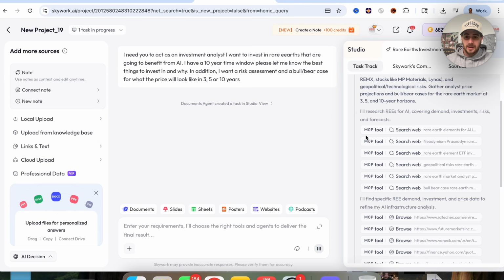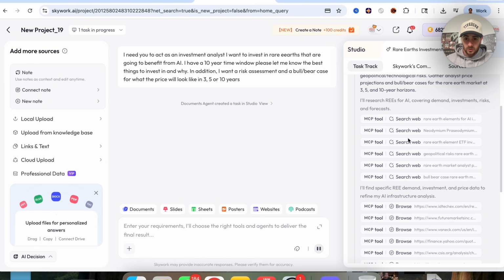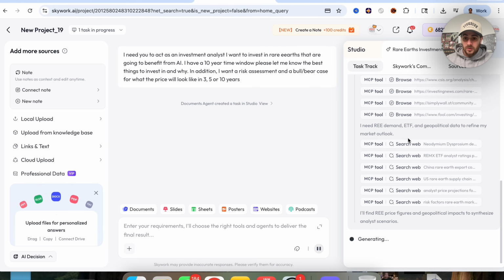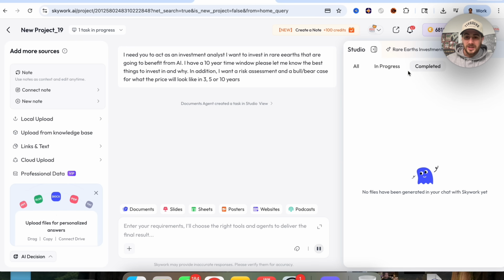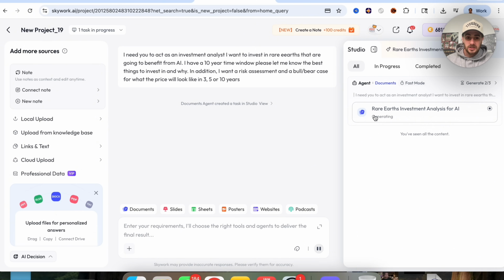So we could see that it's using the MCP tool in order to actually search the web right here, and this is doing dozens of searches at once. Now what's really cool is that I started with the general agent, but this actually spun up the document agent in order to actually go through and create this, and we could see that it's switching between all these different agents right here. We could see what's in progress, we could see what's completed, and we can actually access all this from right here.